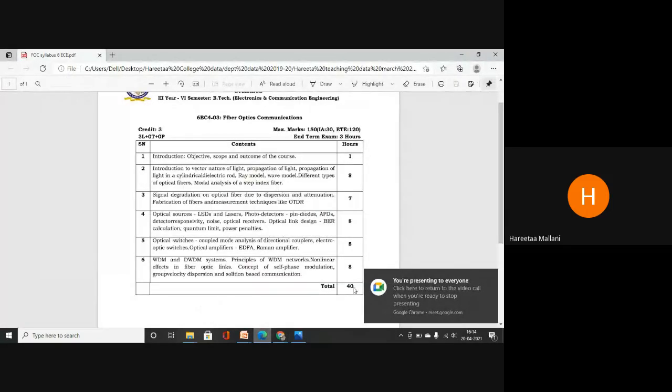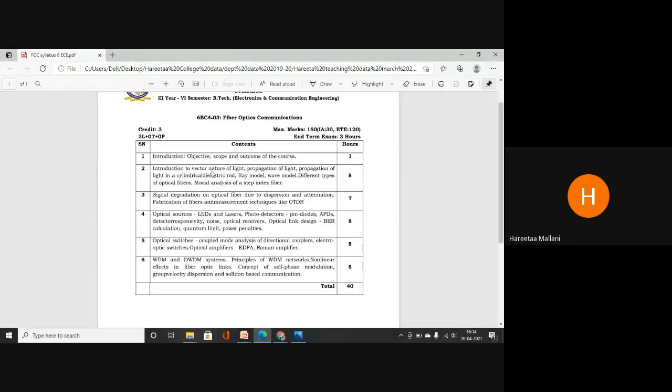After that, what we have to discuss: propagation of light, finished. Propagation of light in a cylindrical dielectric rod. First propagation of light, then how this light will be propagated in a cylindrical rod. We have seen that the structure of optical fiber or a wire is in cylindrical form. So how that light will be propagated within that we have to discuss.